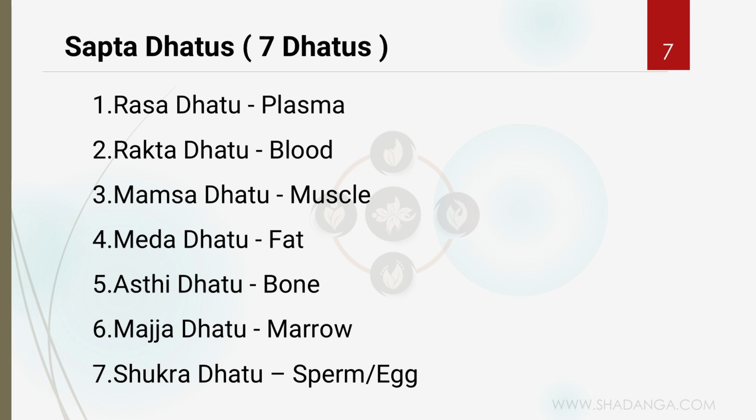Saptadhatu. What is Saptadhatu? It's already written in the bracket, right? Seven dhatus. So in Sanskrit, Sapta means seven, and the dhatus are seven in number. That's why they are called Saptadhatu. What are they? Rasadhatu, Raktadhatu, Mamsadhatu, Medadhatu, Asthidhatu, Majjadhatu, and Shukradhatu. So we can correlate Rasadhatu with plasma, Rakta with blood, Mamsa with muscle, Meda with fat, Asthi with bone, Majja with bone marrow, and Shukra with the sperm or the ovum.